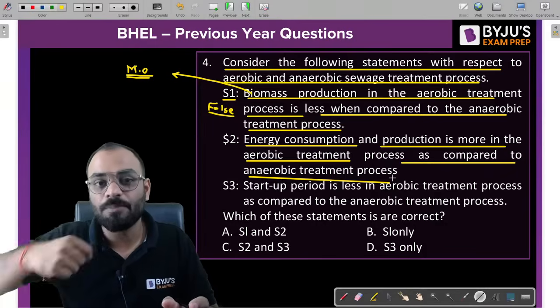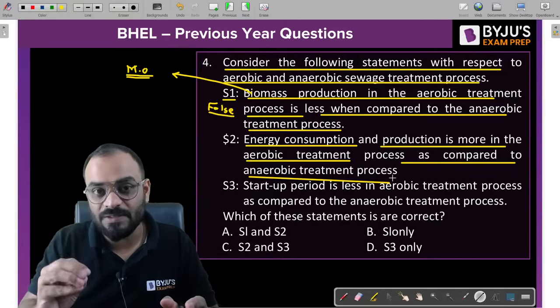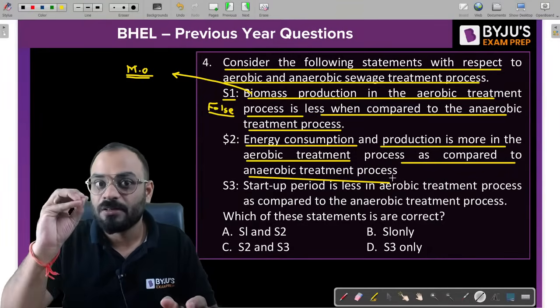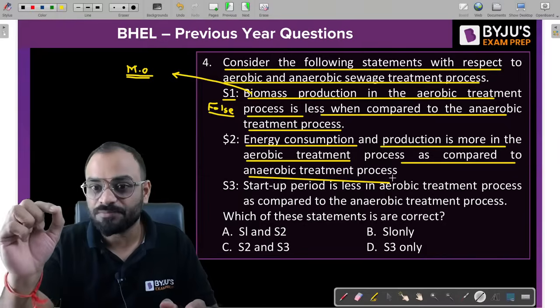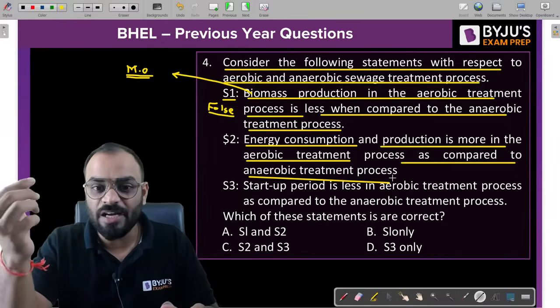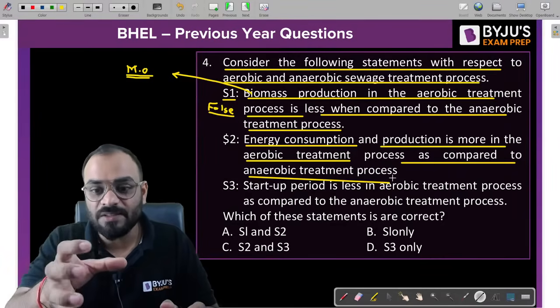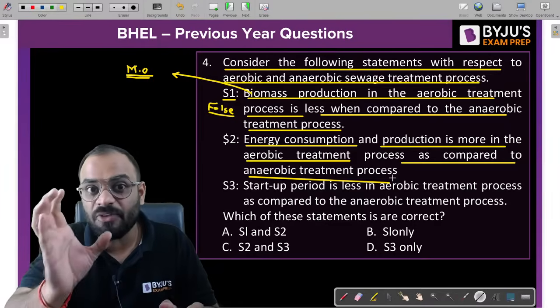Now if you talk about the production of energy, the anaerobic treatment process generates gases like H2S, methane, CO2 and so on, because their end products are gases and acids. Out of these gases, 65% is methane.